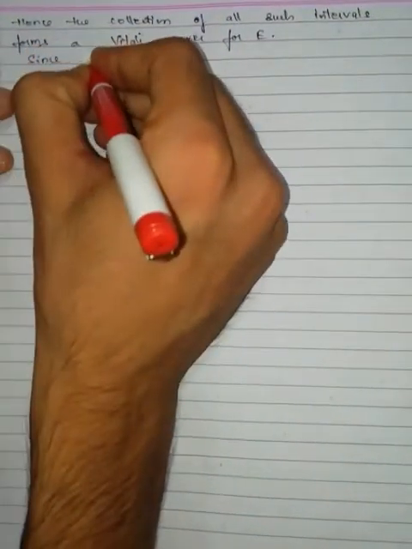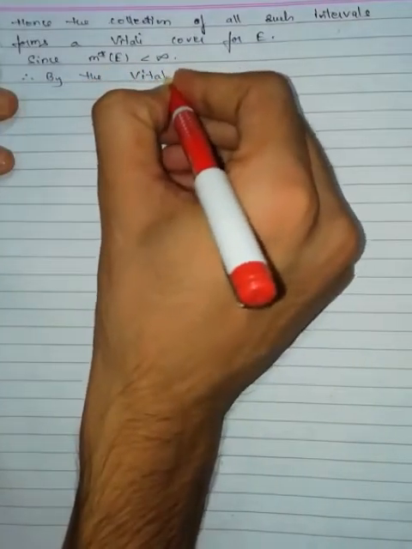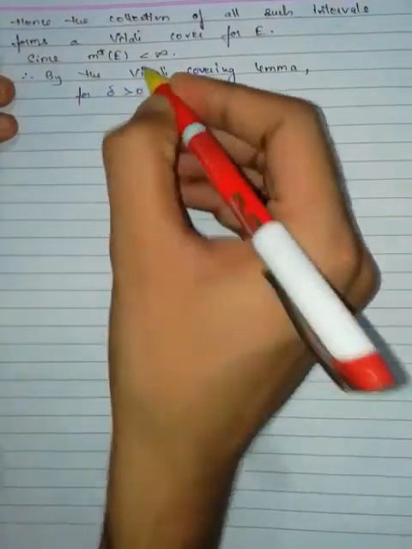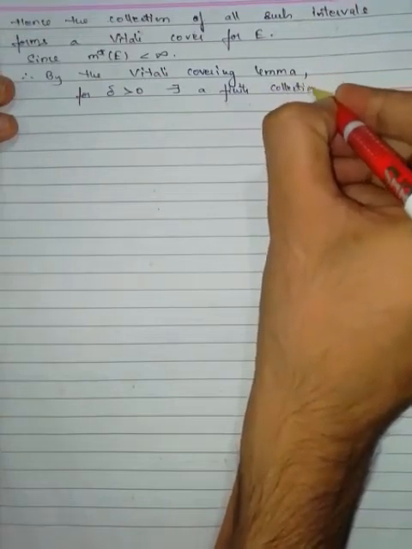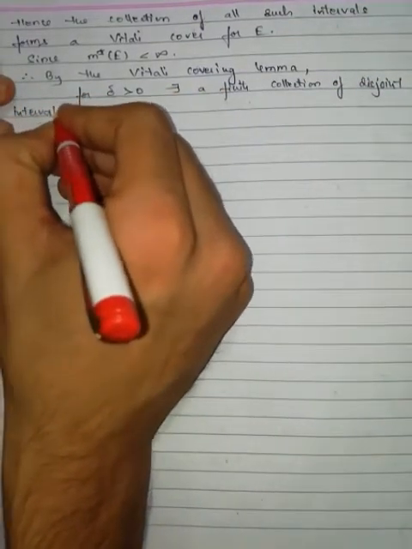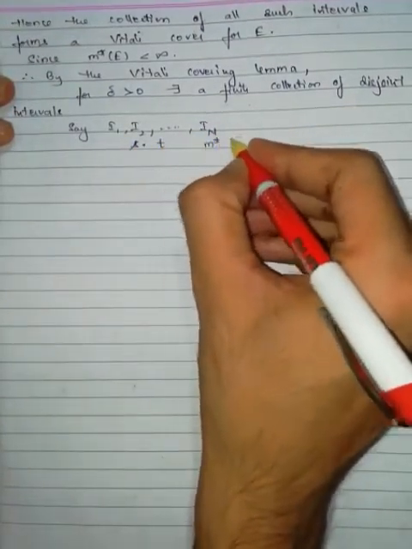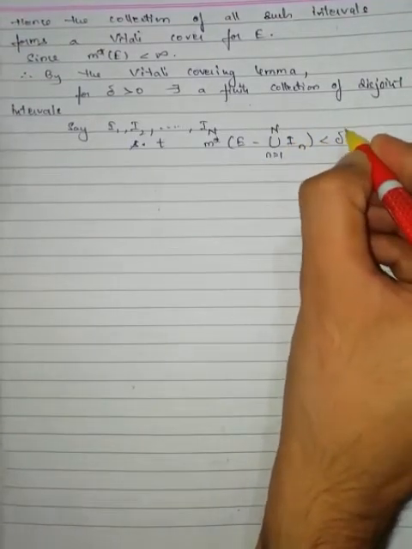Since we already got that the outer measure of E is finite, therefore by the Vitali covering lemma, for delta greater than 0 there exists a finite collection of disjoint intervals, say I1, I2, and so on up to In, such that the outer measure of E minus the union of In, n equal to 1 to capital N, is less than delta.